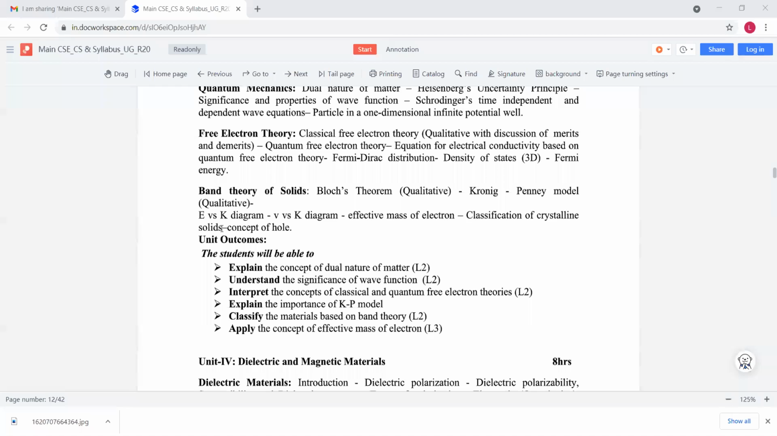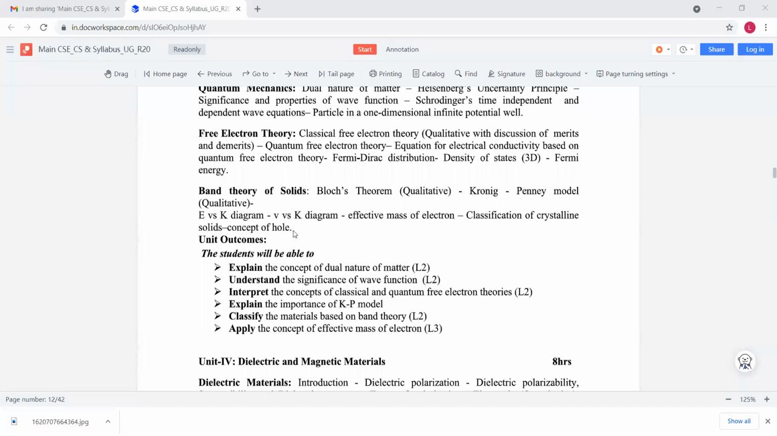Here we discuss the energy and propagation vector, how the energy varies along with the propagation vector. And also we discuss how the potential varies with the propagation vector. Here we discuss the effective mass of electron, and also classification of crystalline solids. Generally, solids are classified into three types: conductors, semiconductors, insulators. That is also discussed in this chapter. And finally, the concept of hole. What is the hole?